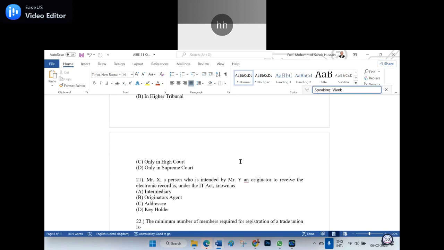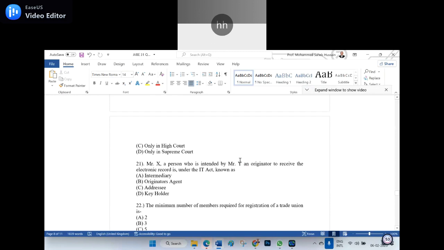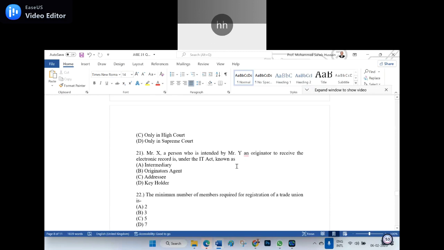Because a tribunal is equivalent to the High Court. Not equivalent in general, just as a Magistrate is not equivalent in general. But as far as the central tribunal is concerned, I don't think there is any court having jurisdiction except the Supreme Court. But anyway, our students may shoot it in a very clear manner in this one.